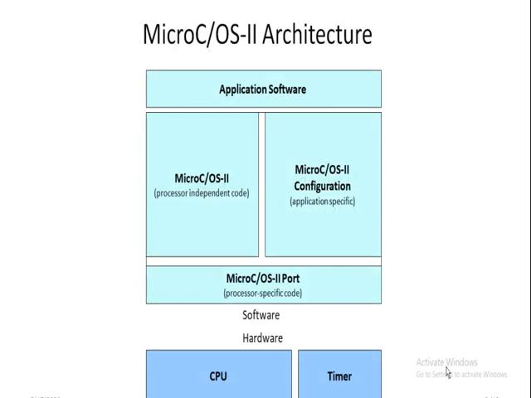This is the architecture of microC OS2. The top layer is the application layer, and the middle layer is the software layer, and then the hardware layer. The hardware layer contains the CPU and timer, and in the software layer, between application software and hardware, there is system software containing the operating system, that is microC OS2, which is processor independent code. Then microC OS2 configuration, that is application specific, and microC OS2 port, which is processor specific code.